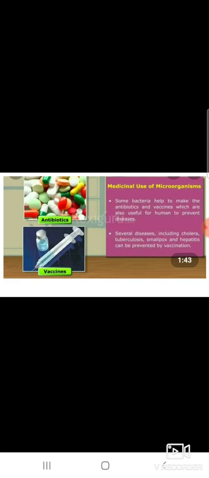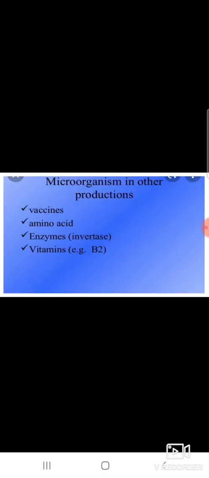Some bacteria help to make antibiotics and vaccines, which are useful for humans to prevent diseases. Several diseases including cholera, tuberculosis, smallpox, and hepatitis can be prevented by vaccination.